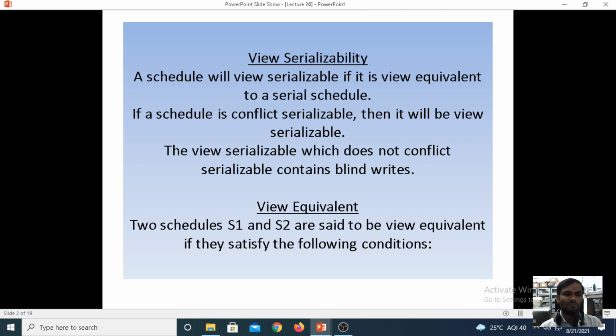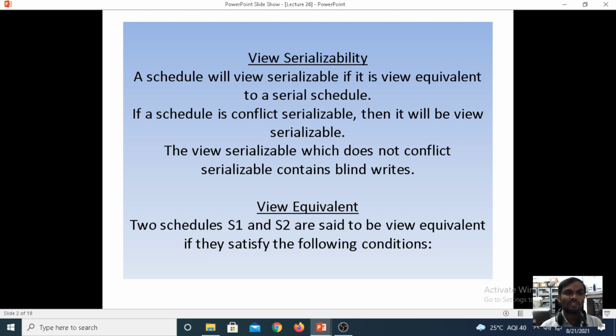If you want to see the view serializability, serialize means transactions in sequence, one after another. Under serializable we have non-serial and serial. If you have the sequence one after another, then we call it a serial schedule. With the help of the view equivalence, it satisfies three conditions: the initial read, update read and the final write. Then only we call it a serial schedule.